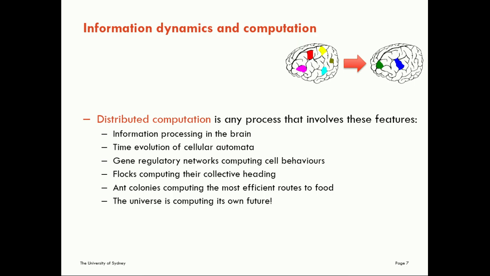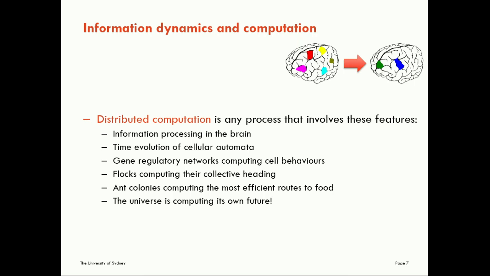We can think about information processing in the brain. We often obviously talk about memory in the brain and information transfer between different regions and processing in decision making. We can look at time evolution of cellular automata, gene regulatory networks computing cell behaviors and storing what those behaviors are, flocks computing their collective headings, and waves of information being transferred across the flock to communicate the entrance of a predator to the environment, for example.